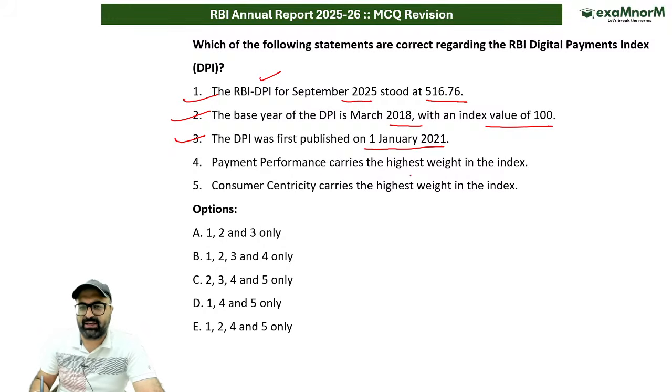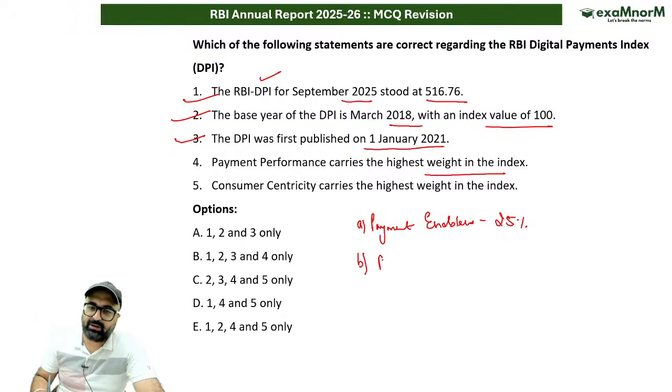Payment performance carries the highest weightage in the index. If I talk about the weightage, we have payment enablers. What is the weightage? 25%. Then we have payment infrastructure demand side, 10%.